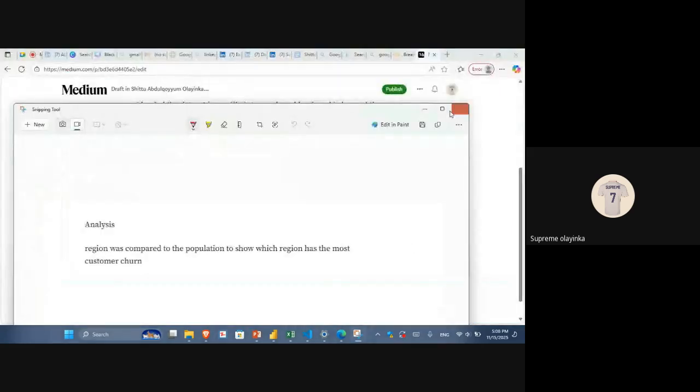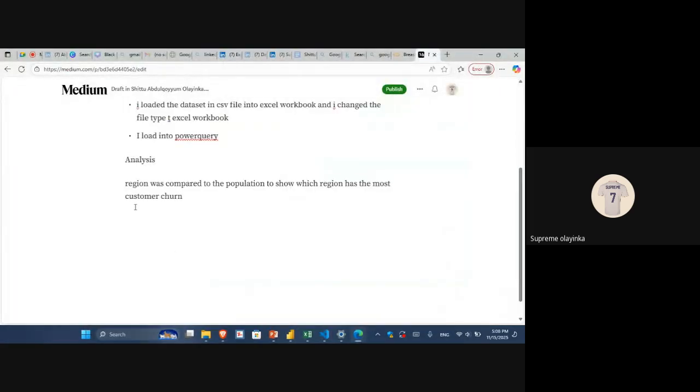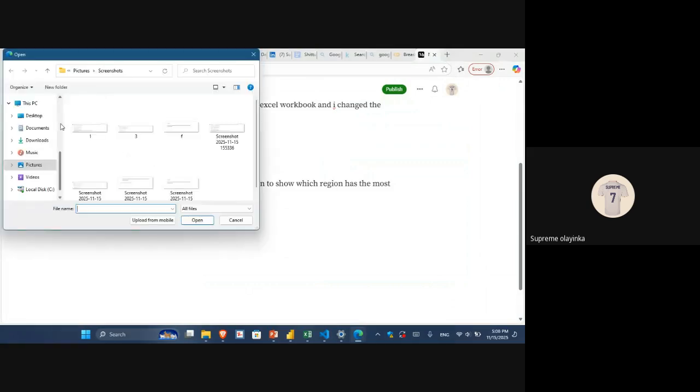So now, after this one, let's say I want to import a pivot table picture here. I can just see it here. We have quick access here.